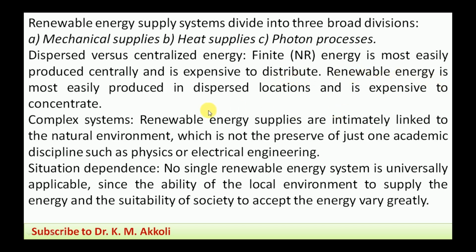Renewable energy is most easily produced in dispersed locations, spread over all the areas. We can take solar energy as an example. Anywhere we can put a solar energy conversion system like photovoltaic cells or heat applications. Like that, anywhere we can produce it as a dispersed location, but it is expensive to concentrate. To concentrate the dispersed energy, more energy is required, so it is difficult. That will be associated with this. We should know this difference as one of the principles of renewable energy sources.